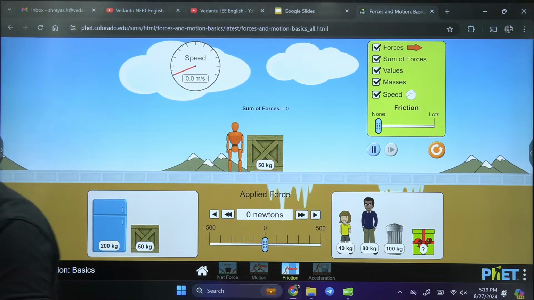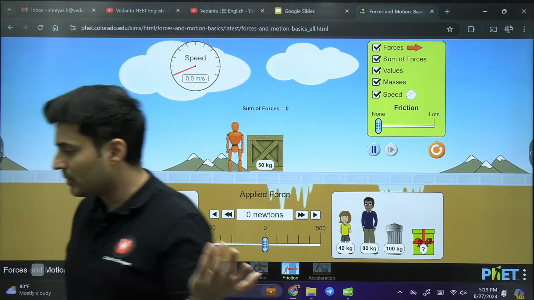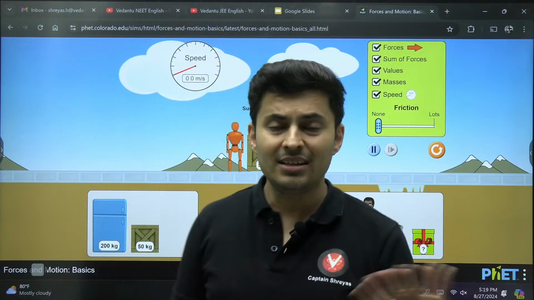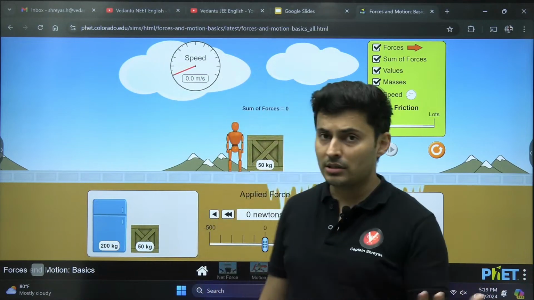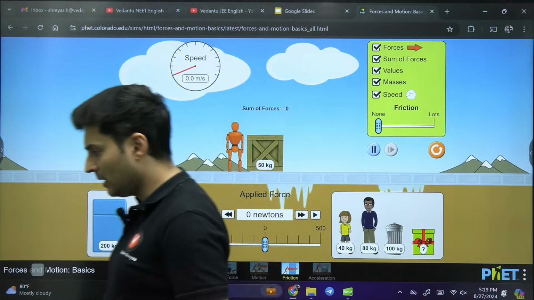Yes, students from other countries can also join it. Like we have students from Abu Dhabi, Saudi, a lot of Middle East countries, even Nepal, Sri Lanka in our courses. Yeah, definitely.